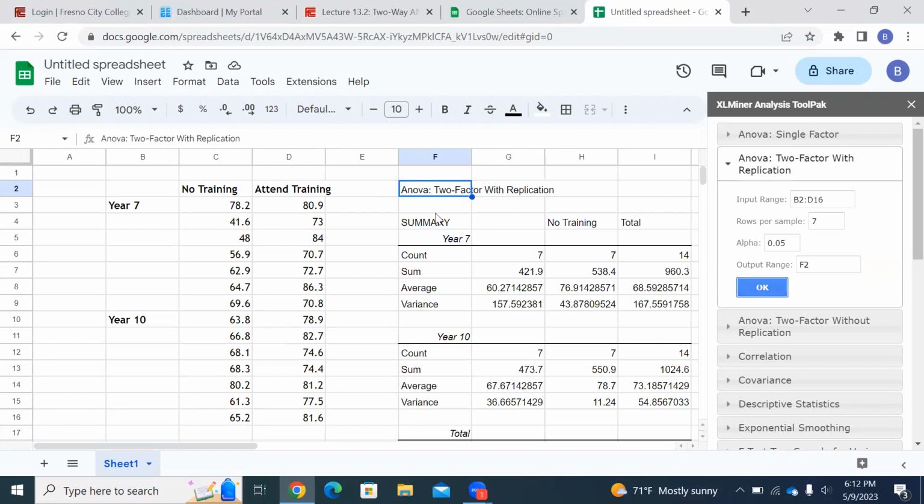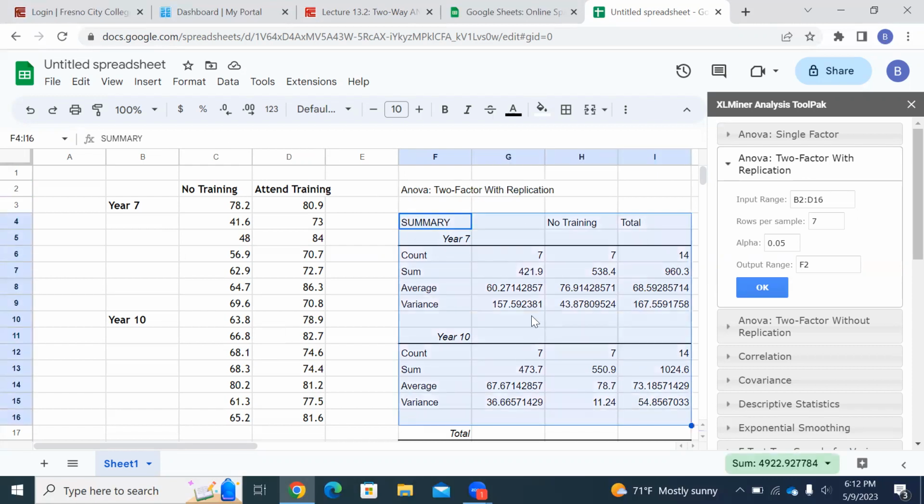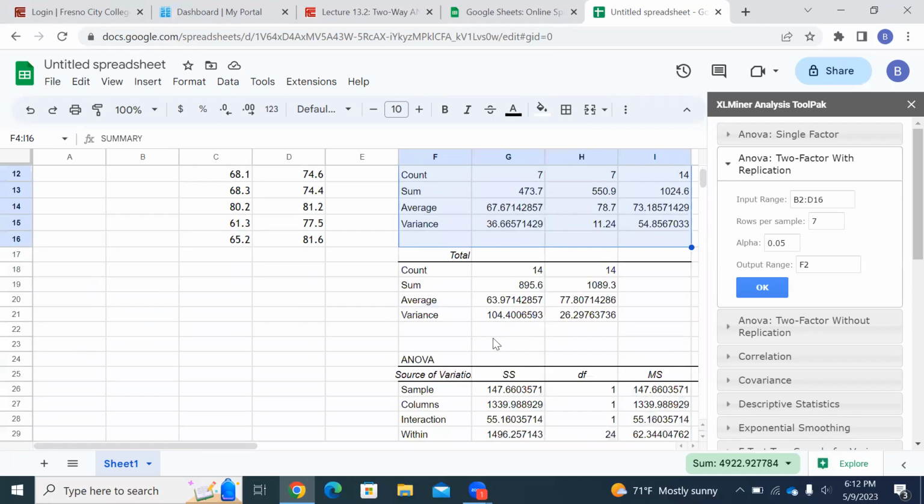Now, don't worry about that. This is ANOVA two-factor with replication. Don't worry about all this stuff. We're not even going to pay attention to that. If you take a higher level statistics class, if you're a psychology major or a sociology major, I'm sure you will take a junior or senior level statistics class, and you'll do more of this two-way analysis of variance, two-way ANOVA, and you'll learn more about this other stuff. But we're just doing an introduction here.